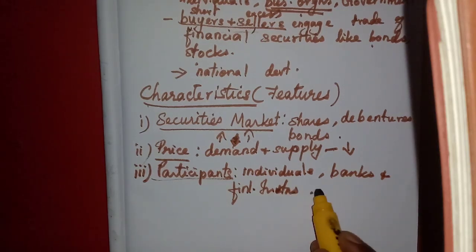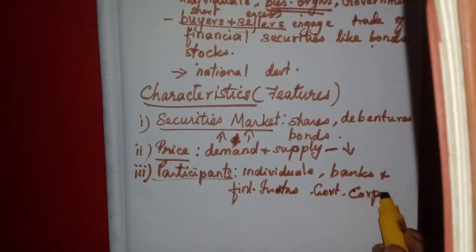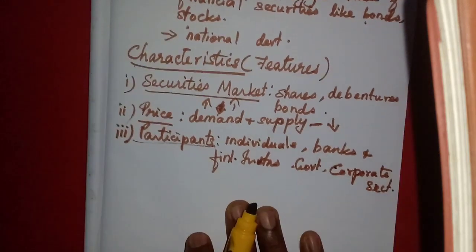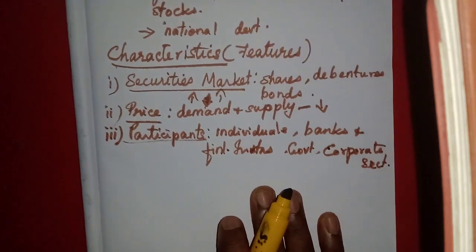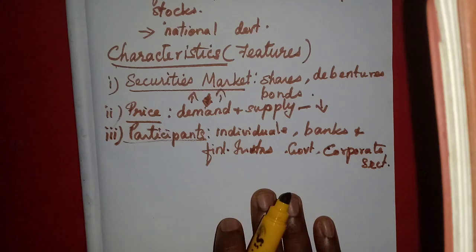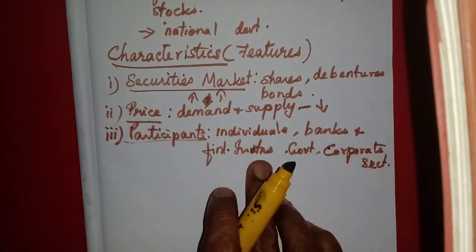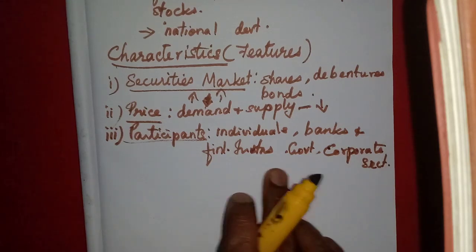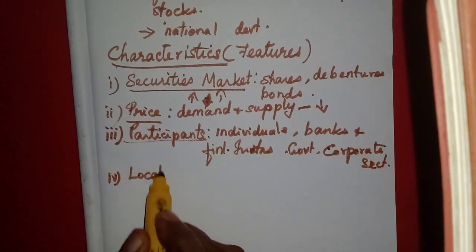Then government. We have studied already. Okay, all these things. Then including this, one more thing, corporate sector. Public undertakings we studied, no, that one. Okay, corporate sectors. These are the participants of the capital market. Understood, students? So the participants of the capital market are many, but some among them are the individuals, banks and financial institutions, government and corporate sectors. Okay. Then the location, where it will be, whether they have any place.